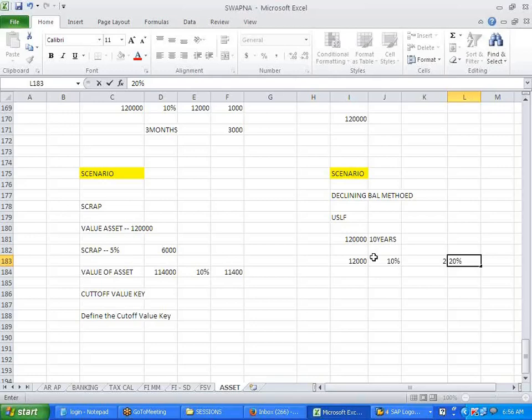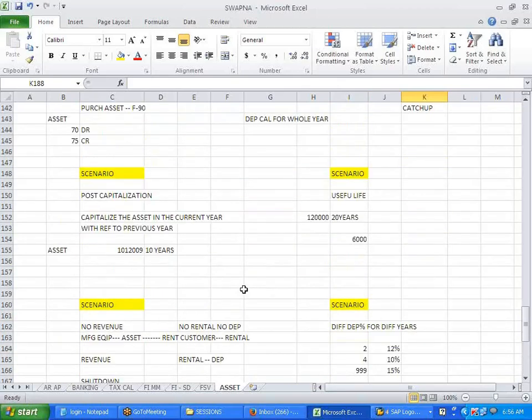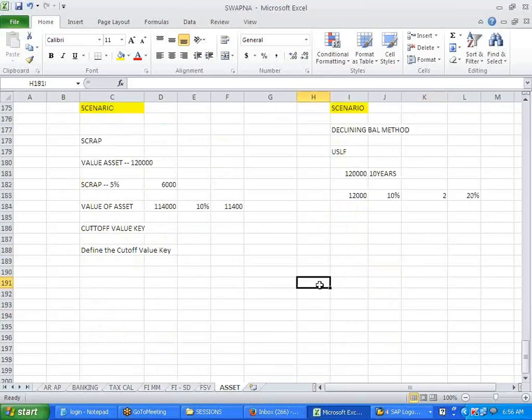So this kind of method we call a declining balance method. Why are we doing this? Requirements come like this. Based on the useful life, use a multiplication factor where you can add up another 5%, 2%, 10% on top of this. All these scenarios, whatever I'm showing you, you will give based on the requirement. So let's do this.